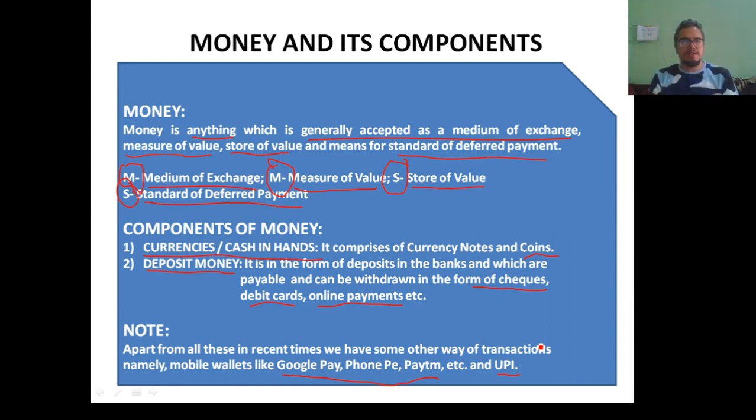And not only that, since our government has been encouraging digital forms of payment, we now see a lot of mobile wallets coming up in the market. Some of them are Google Pay, PhonePe, Paytm, etc., through which also we can make payment. It also functions as money, because the first function of money, that is medium of exchange, is being taken care of by these apps also. And UPI, I have already explained, is a common platform to access all the banks from only one platform.